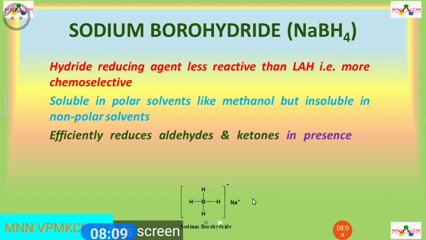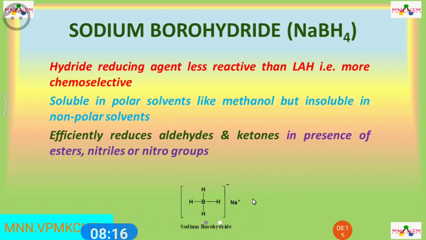This sodium borohydride is used for the reduction of aldehydes and ketones in presence of ester, nitriles or nitro groups.